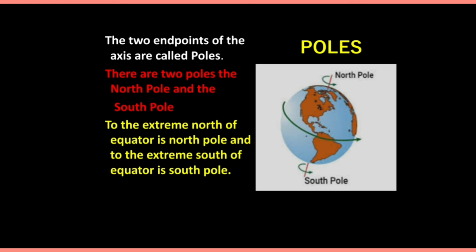Now poles. You can see in this picture this axis. This axis is passing through the center, and the two endpoints of this axis are called poles. So towards the north of the axis, the endpoint is North Pole, and the south part of the axis endpoint is known as South Pole. So this is about the poles.